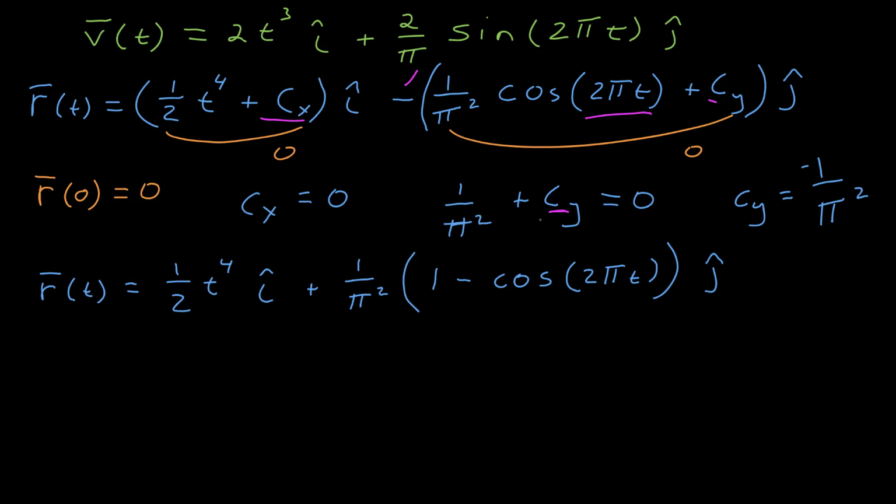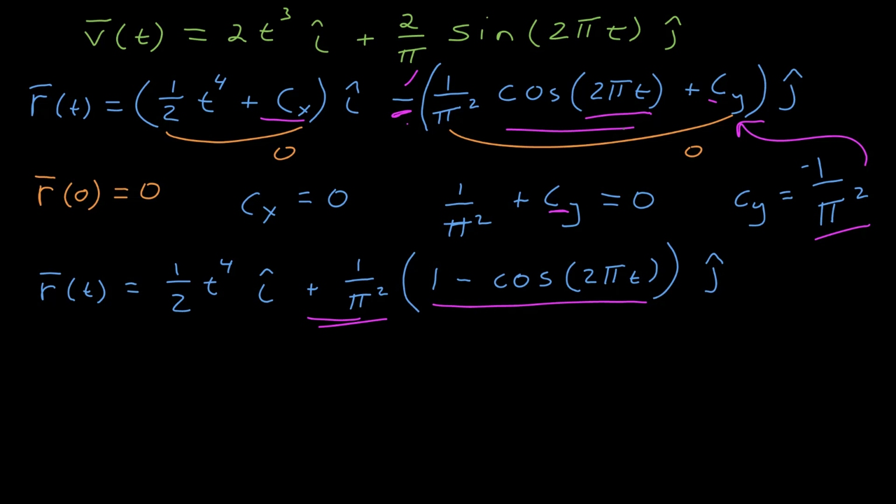I can now write out the entire position as a function of time. The x component is just 1/2 t to the fourth. The y component is 1 over pi squared times the quantity 1 minus cosine of 2 pi t. To see where that comes from, I substituted this 1 over pi squared, factored out the negative 1 over pi squared. So I have a positive 1 over pi squared out here, and then that changes the signs inside, so I have a positive 1 minus cosine 2 pi t.